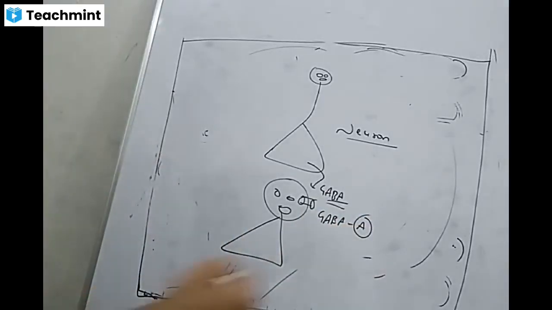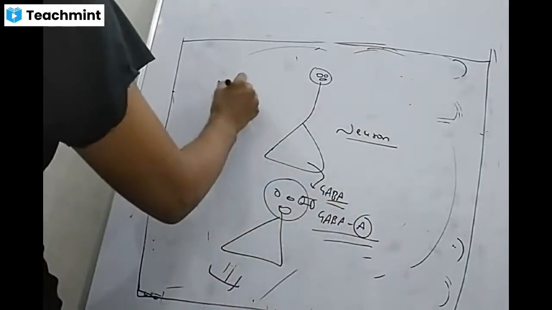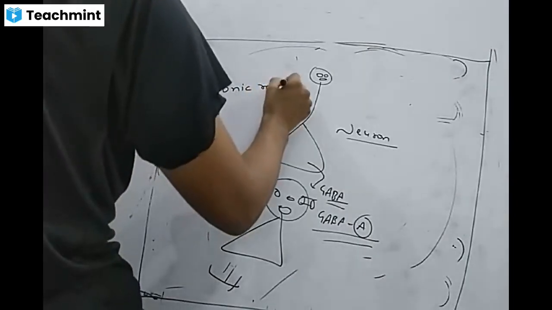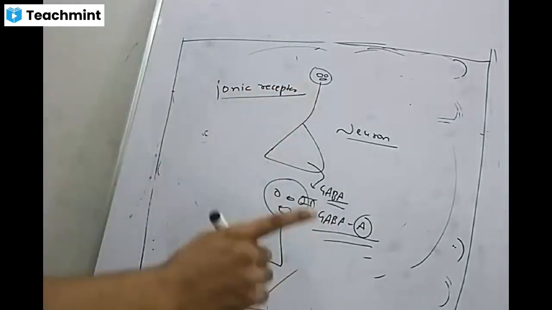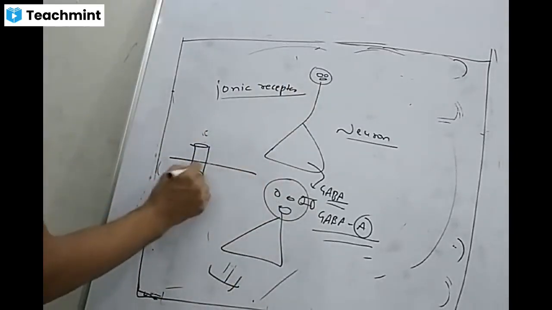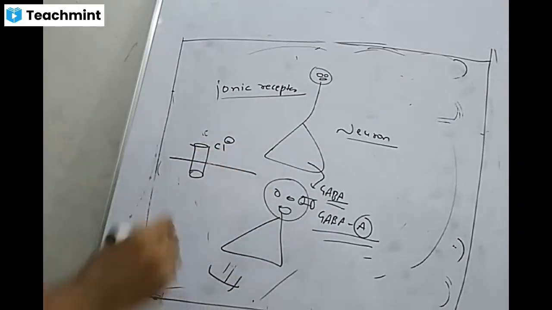In general pharmacology, we have seen GABA A receptors are ionic or ionotropic receptors. It means these receptors are associated with an ion channel. Which ion channel? Chloride ion channel.